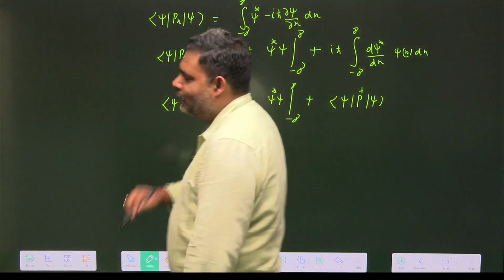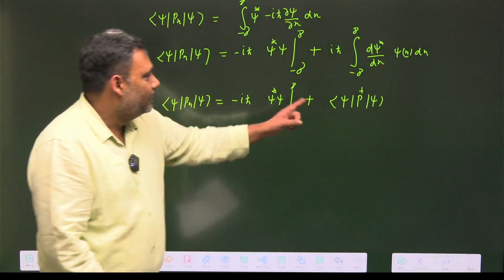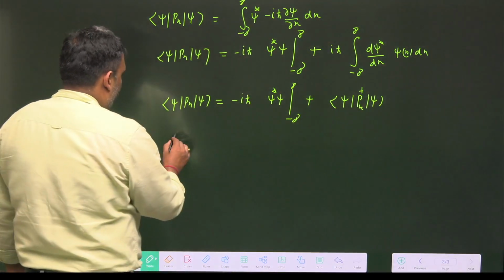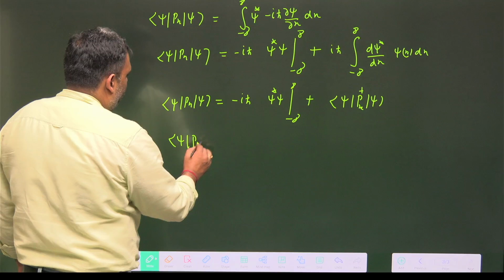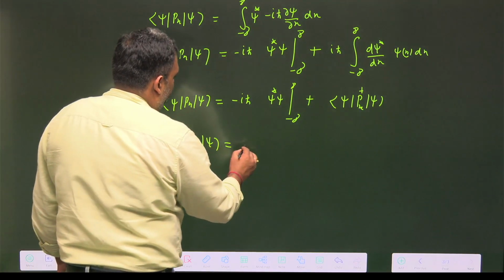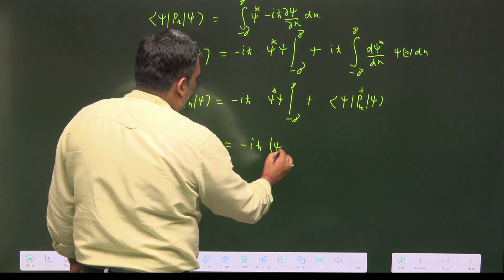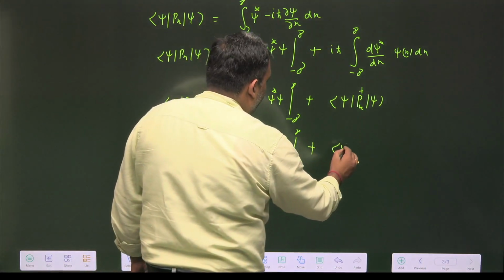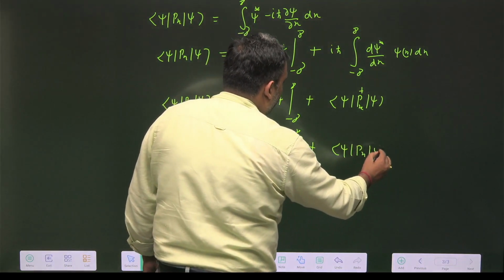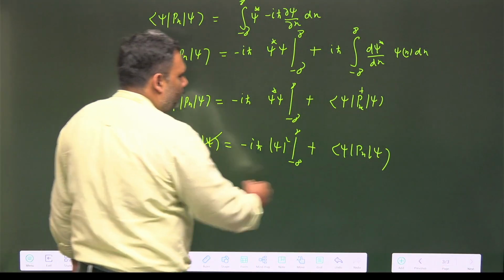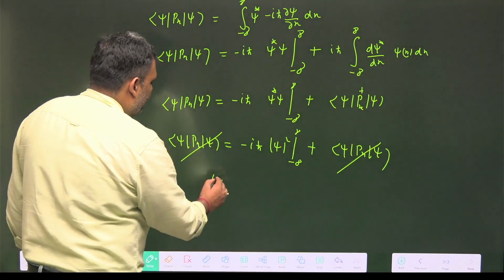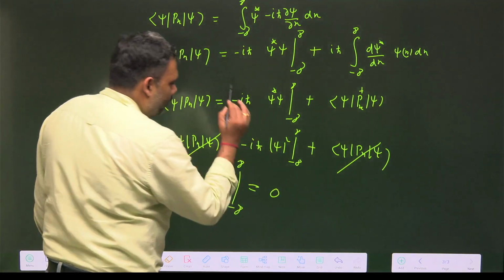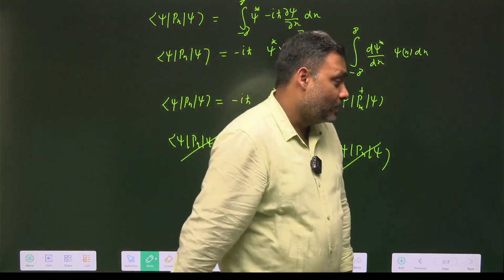And in the last case we discussed that P dagger is equal to P. So this is your Px basically, and we have <psi|Px|psi> minus iħ mod psi square from minus infinity to plus infinity plus <psi|Px|psi>. These two terms remain the same, and mod psi square from minus infinity to plus infinity must be equal to 0. That means it is square integrable.